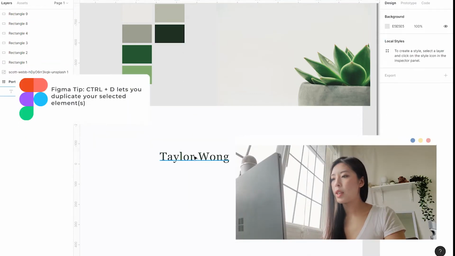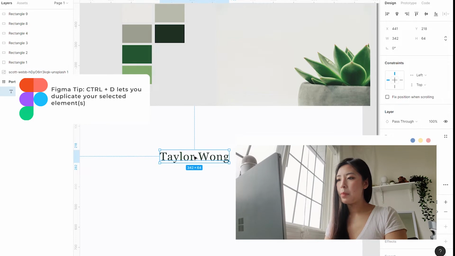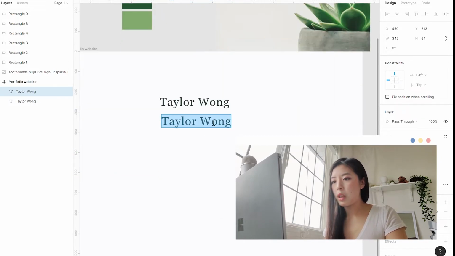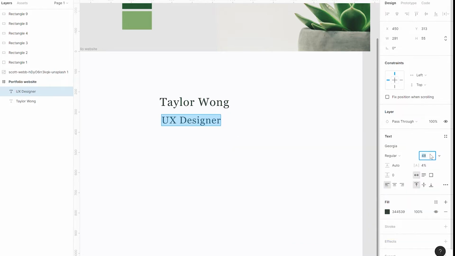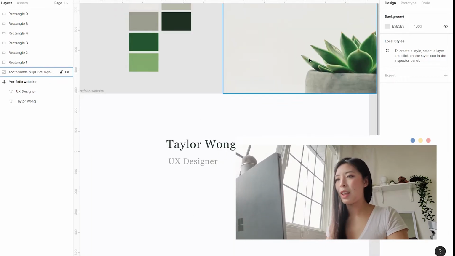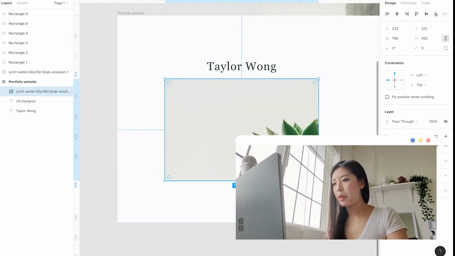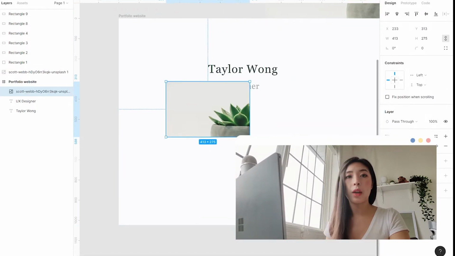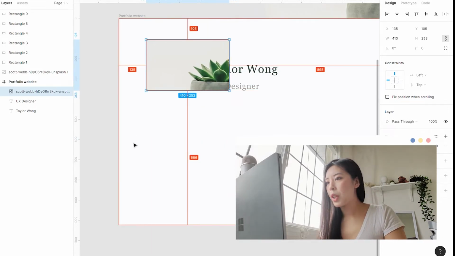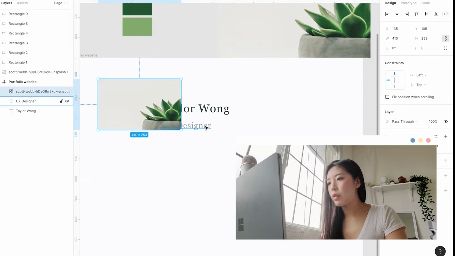I duplicated the Taylor Long text and I'm just going to put UX designer on the main page. And for this one, I want the font to not be so big and in your face about it. I do want this to be a little bit lighter as well. So I'm going to take one of the original grays that I had chosen earlier, and do something like that. So now we're going to actually finally use the image that I had chosen earlier. What I want to do is take the image, duplicate it so I always have the same image beforehand, and then line it up to the corner.